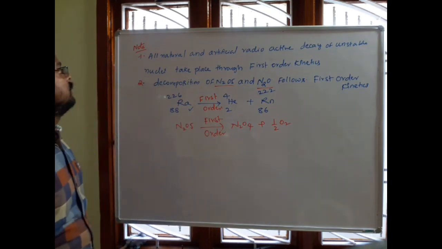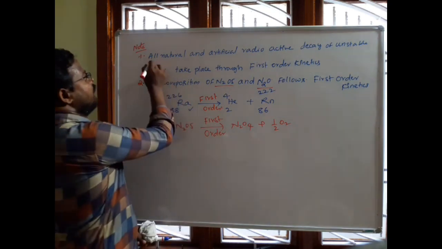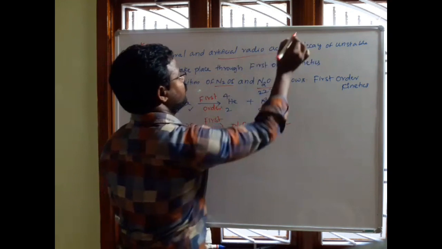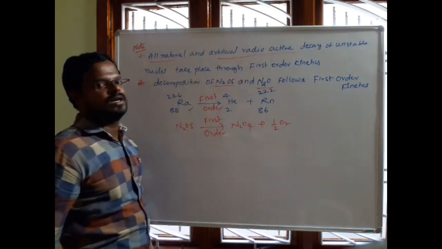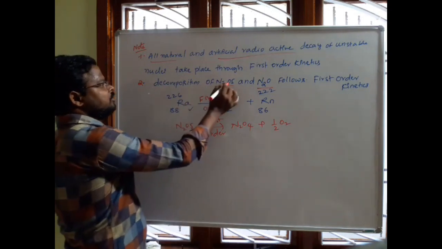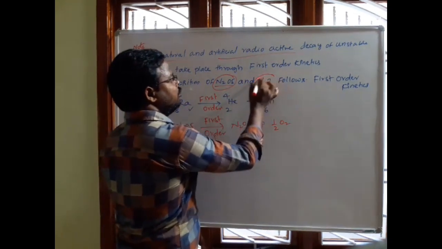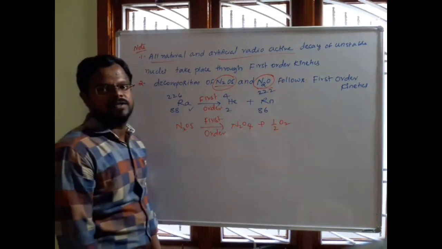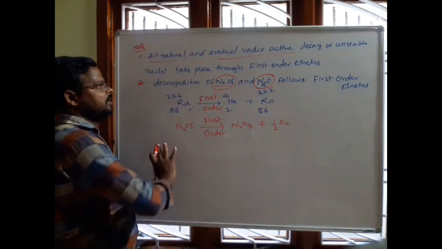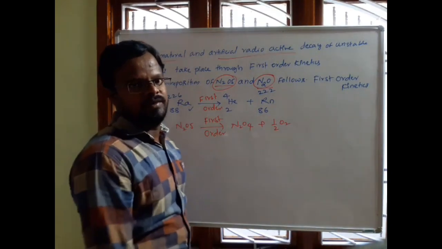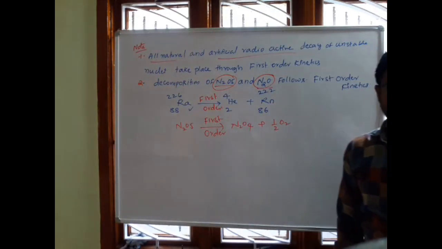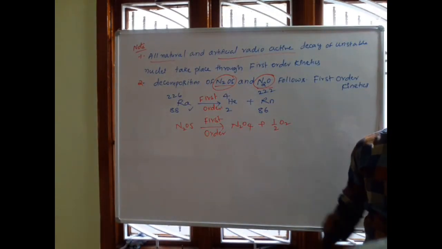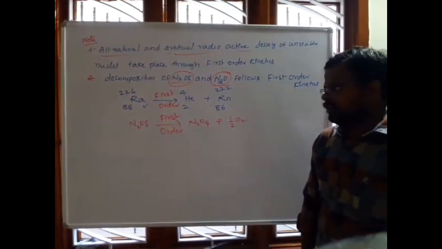So the important points here are: all natural and artificial radioactive decay of unstable nuclei follow first order kinetics, and decomposition of N2O5 and N2O follows first order kinetics. These are some important points regarding first order reaction. Now we are going to solve some problems on first order reaction.